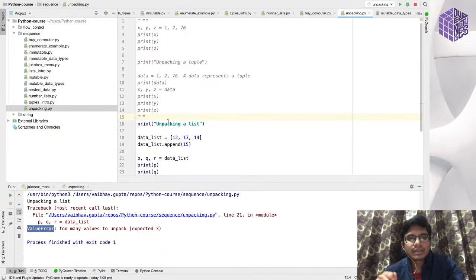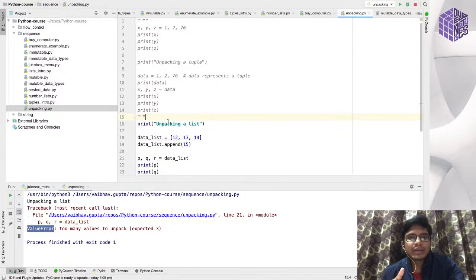In scenarios where you know that you are not going to change your data during the entire execution of your application, and each and every item in your sequence will remain the same, you would like to use a tuple over a list.